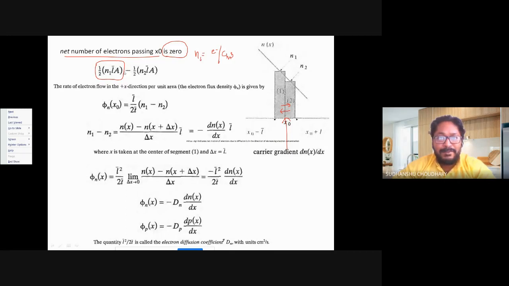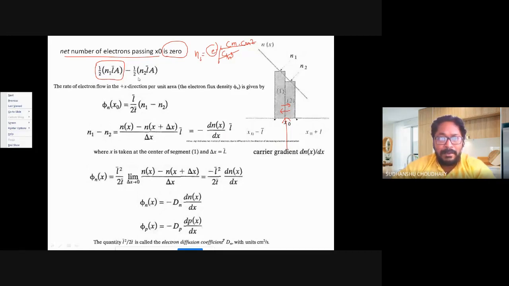So if I multiply, just checking the dimensions, the centimeter from L bar and the centimeter square from the area combine to cancel the centimeter cube in the denominator. So we are left with only the number of electrons, a dimensionless quantity.